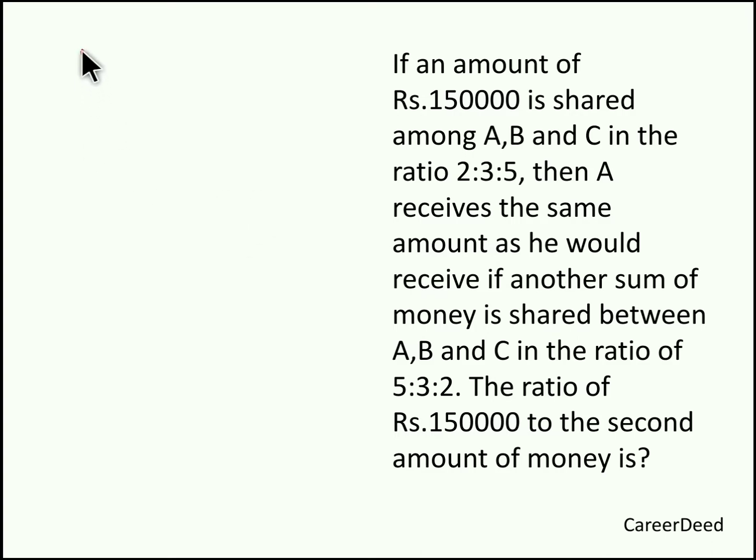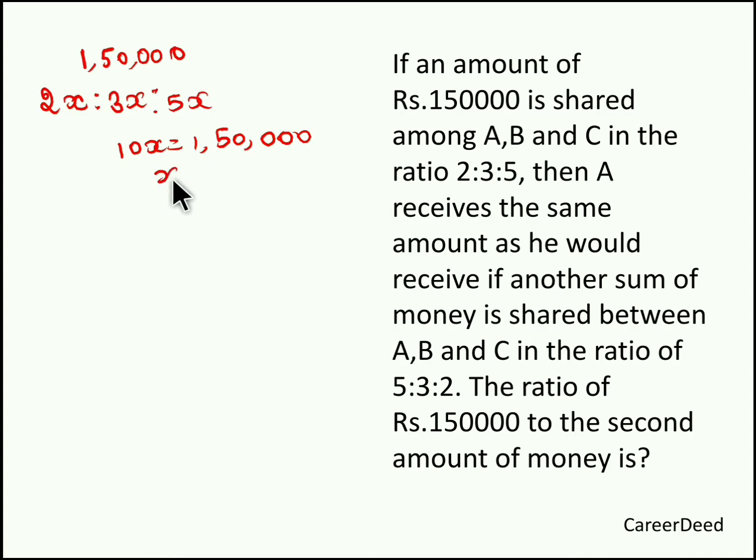Here 1,50,000 is divided among A, B and C in the ratio 2:3:5. So A received 2 parts, B received 3 parts and C received 5 parts. Totally it is 2 plus 3 plus 5, 10 parts. So 10 parts is 1,50,000, and one part will be 15,000 rupees. Now A received 2 parts, so if one part is 15,000, 2 parts will be 30,000 rupees.